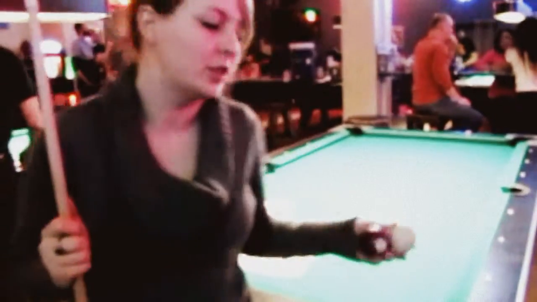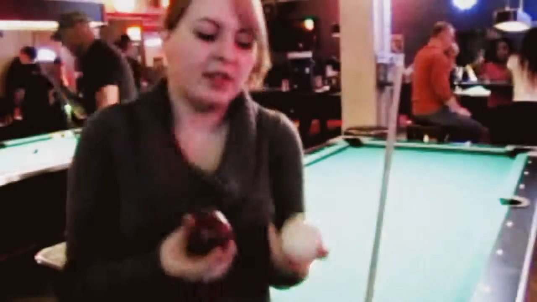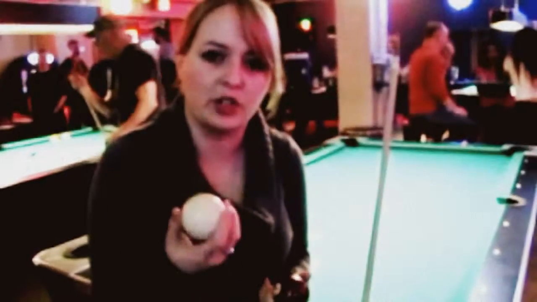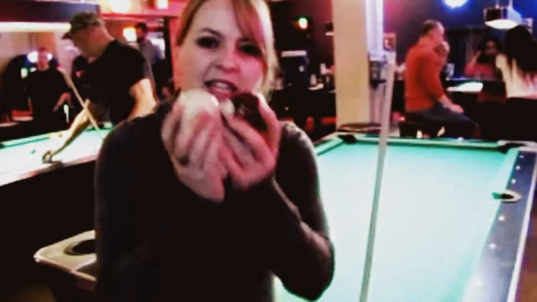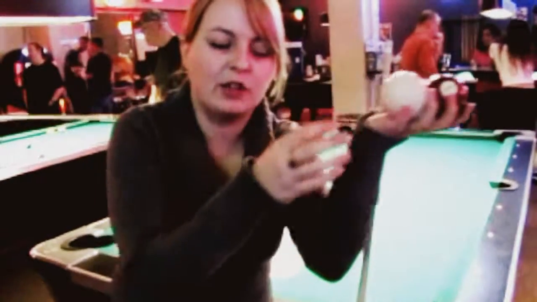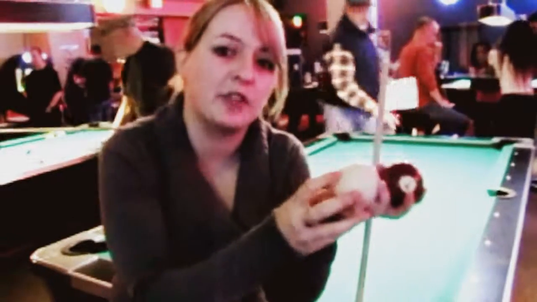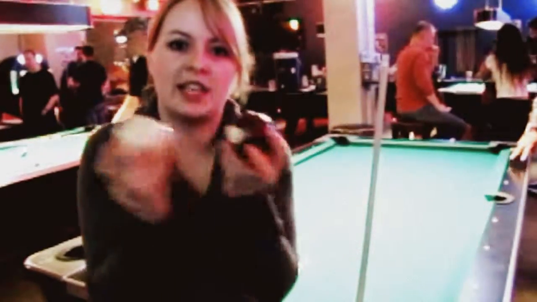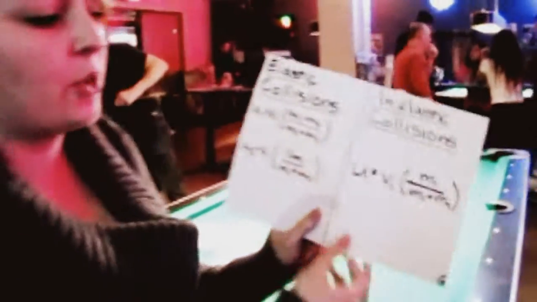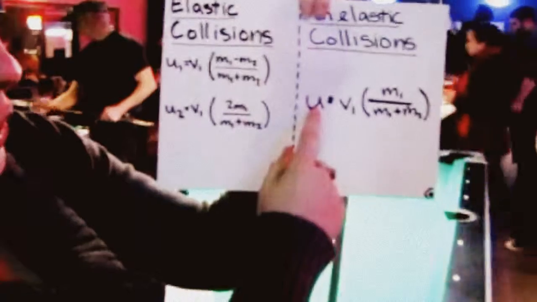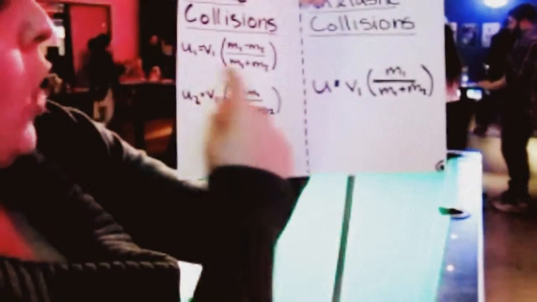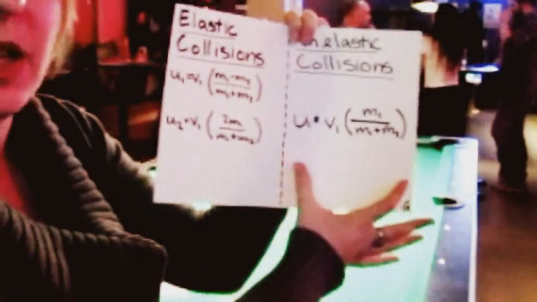Now, unfortunately, I'm not able to represent what an inelastic collision is because pool balls don't stick together. But if they did, given that these two balls are relatively close in mass, the first object would collide with the second and stick to it, and then the momentum would be conserved and they would both continue traveling in the same direction at half the speed. The reason it's half the speed is because now you are essentially doubling the mass of the moving object. That's represented in this equation here, u being equivalent to what this would be if u1 and u2 were equal to one another, which is exactly what's happening here.